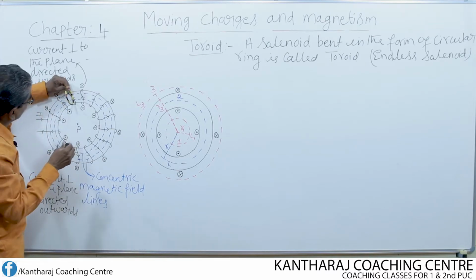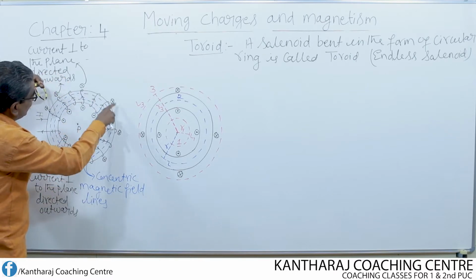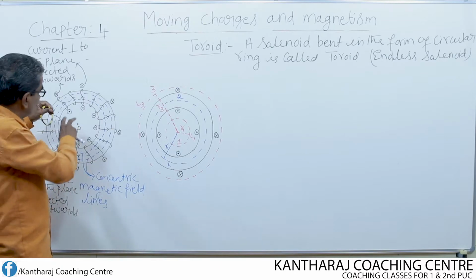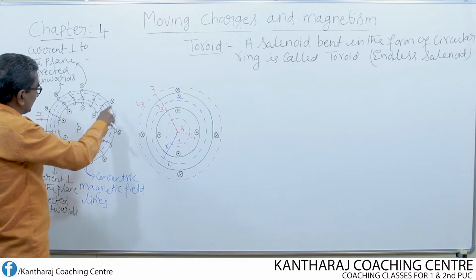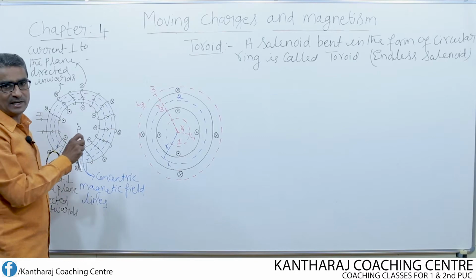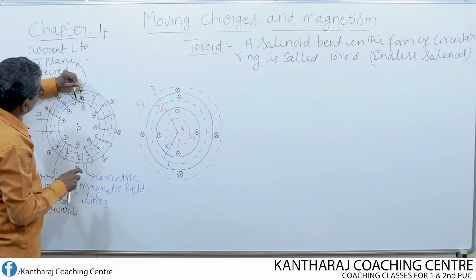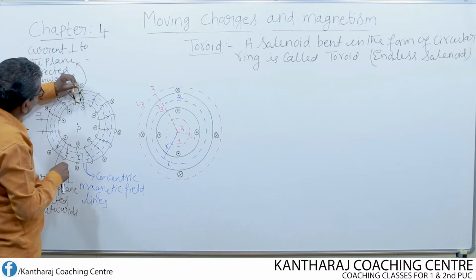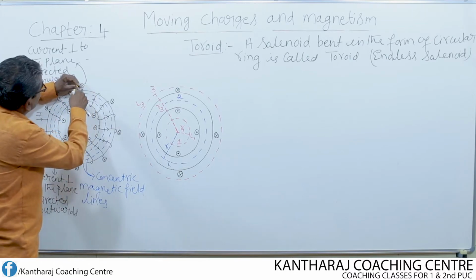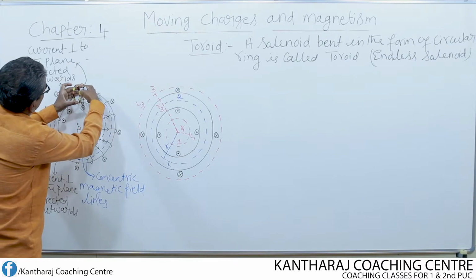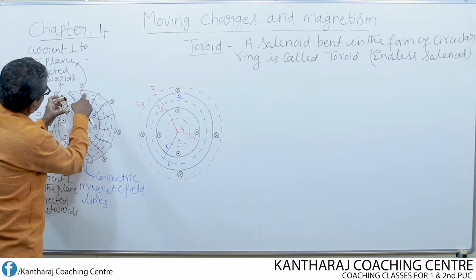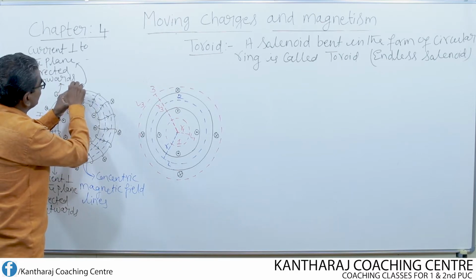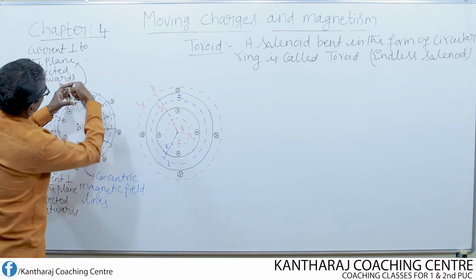Similarly, if you consider this turn, I have drawn this alternately. I have not drawn it for all the turns because I don't want to jumble the figure, so let us keep the figure clear and good. Even for this turn I can give the same explanation. If I consider this turn, what does this represent? At the top portion, the current is flowing inwards. That means the current flows like this through each turn.